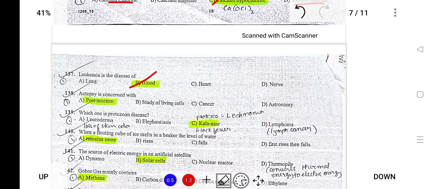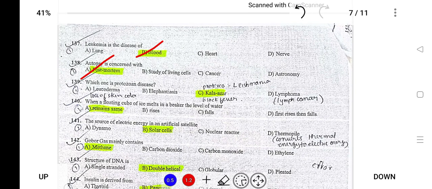Autopsy is concerned with postmortem. Suppose a person is dead. In order to ascertain how the person has died, we conduct an autopsy. So autopsy is also known as postmortem. Next, which one is a protozoan disease? Kala Azar, also known as black fever, is protozoan. Lymphoma is lymph cancer. Elephantiasis results in swelling of the leg. And leukoderma is loss of skin color.